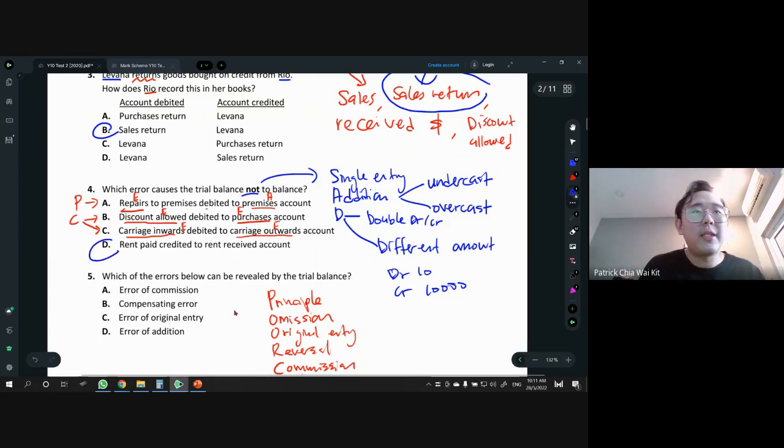So why is D the answer there? You see, rent paid credited to rent received account. Rent paid is supposed to be a double entry. Let me show you the correct double entry for rent paid. Rent is an expense. Expenses always go up with a debit. So I DR rent.